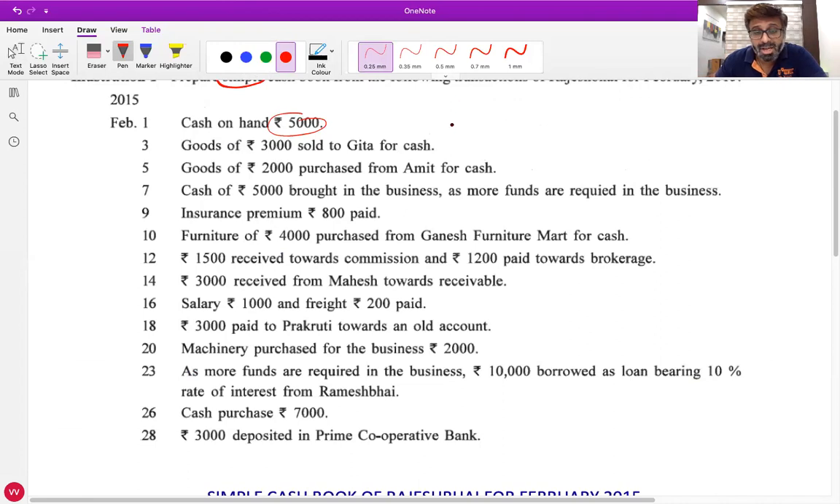Cash comes in, debit. What comes in? Cash account, debit. Goods goes out, credit. What goes out? Sales account. Any doubts in this? No. That is the journal entry.